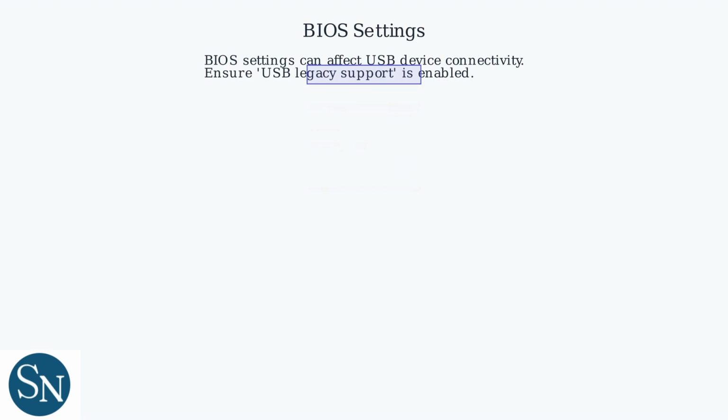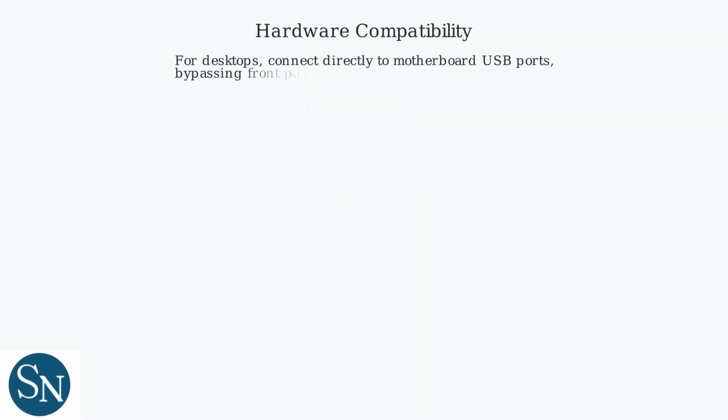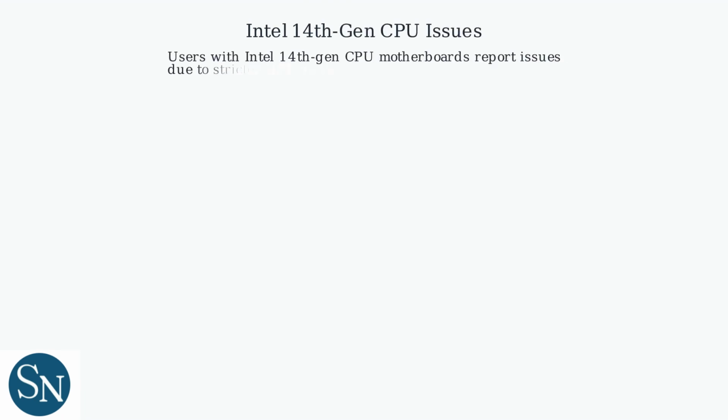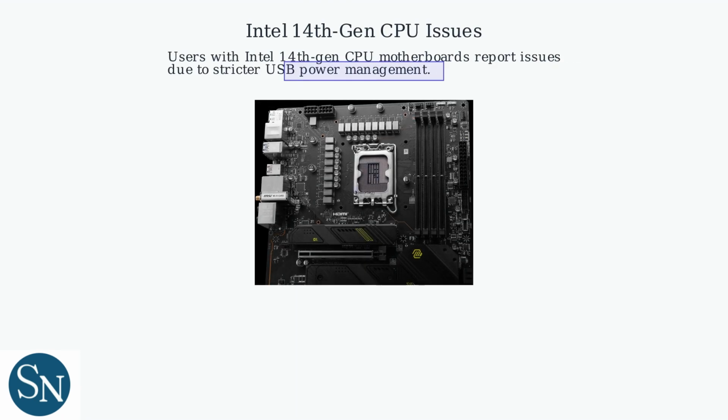In some cases, BIOS settings can affect USB device connectivity. Ensure that USB legacy support is enabled in your computer's BIOS settings. If you're using a desktop, try connecting the QuadCast to a USB port directly on the motherboard, bypassing any front panel ports. Users with Intel 14th Gen CPU motherboards have reported issues due to stricter USB power management, so direct motherboard connections are crucial. Test on multiple devices to isolate faults if possible.